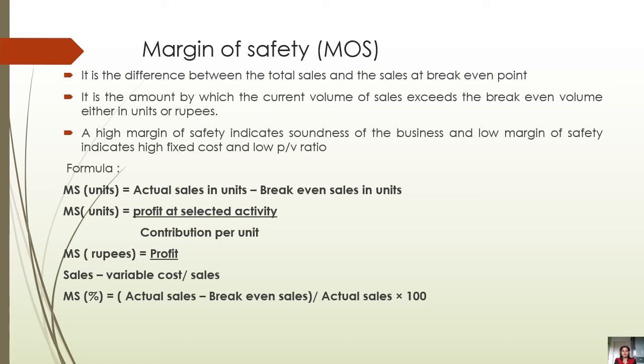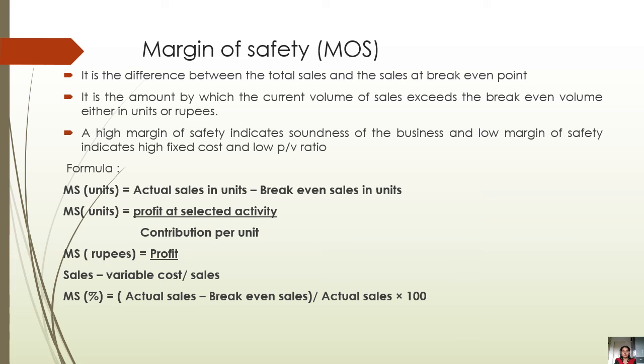Margin of safety in units is equal to actual sales in units minus break-even sales in units. Another formula is margin of safety equal to profit at the selected activity upon contribution per unit. If you have to calculate margin of safety in rupees, it will be profit upon PV ratio, that is, profit upon (sales minus variable cost) upon sales.